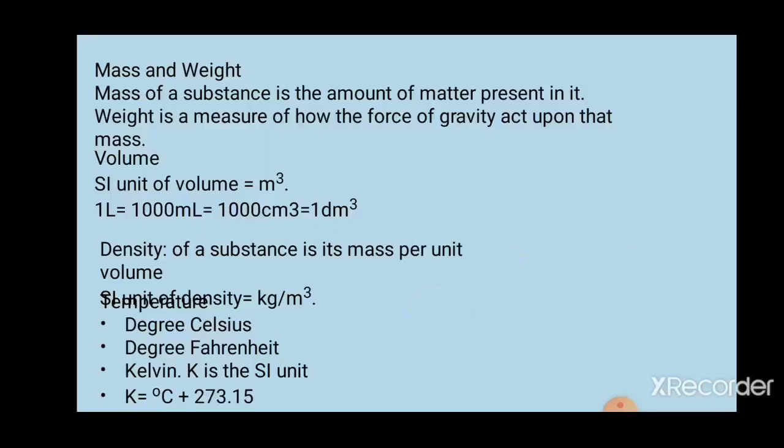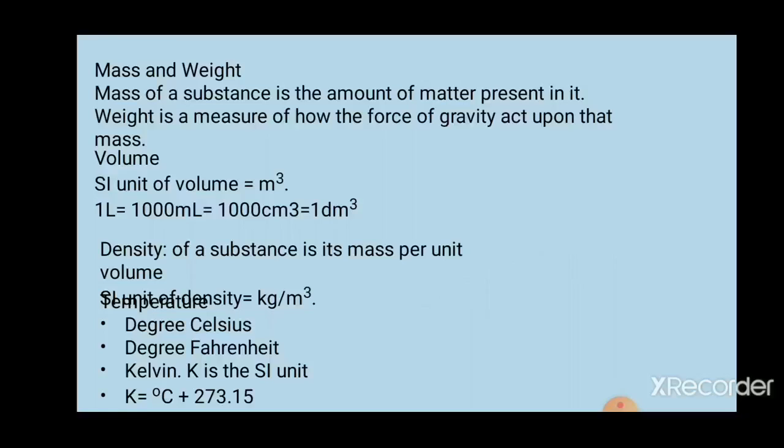Next quantity is volume. You already studied this, I think, in your lower class. Volume is length into breadth into height. Based on that, the SI unit for volume is meter cube: m into m into m, since length, breadth and height are all measured in meters. So the SI unit of volume is meter cube.